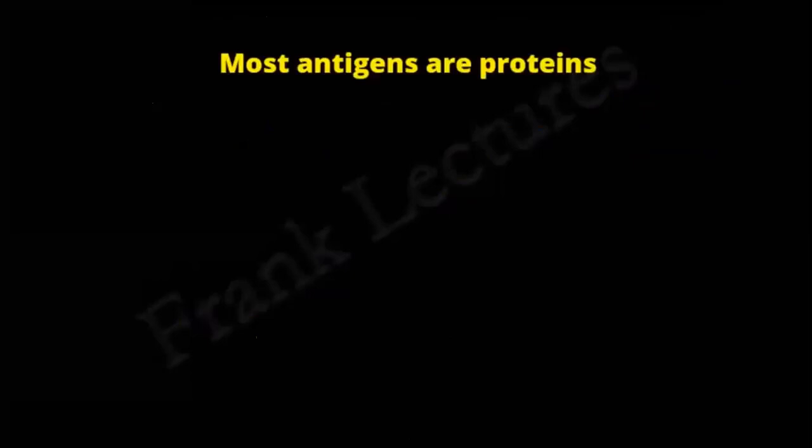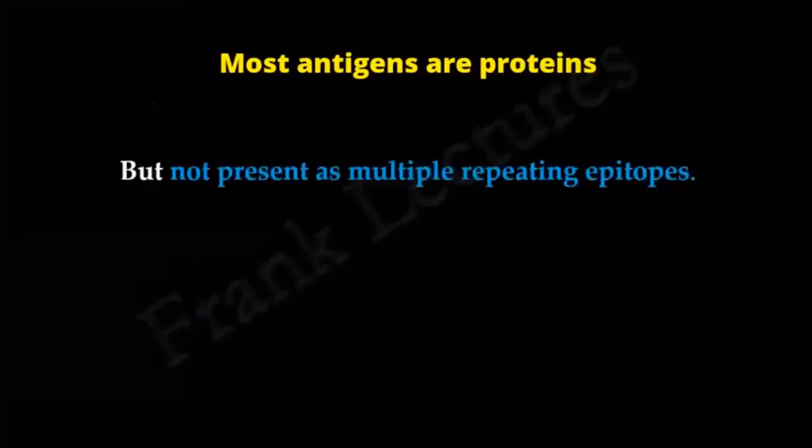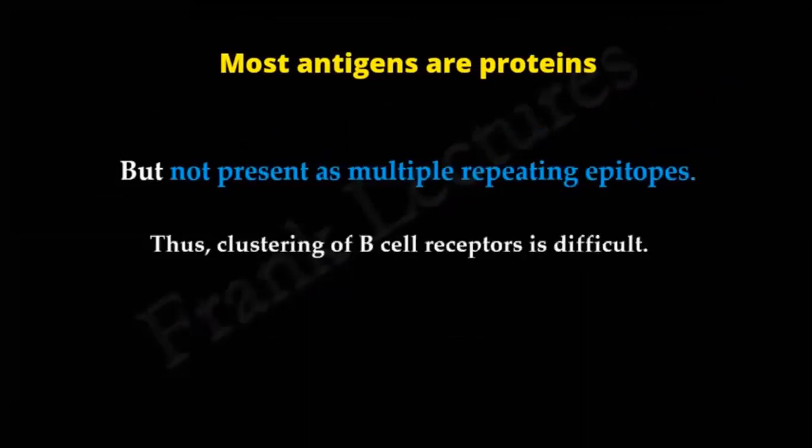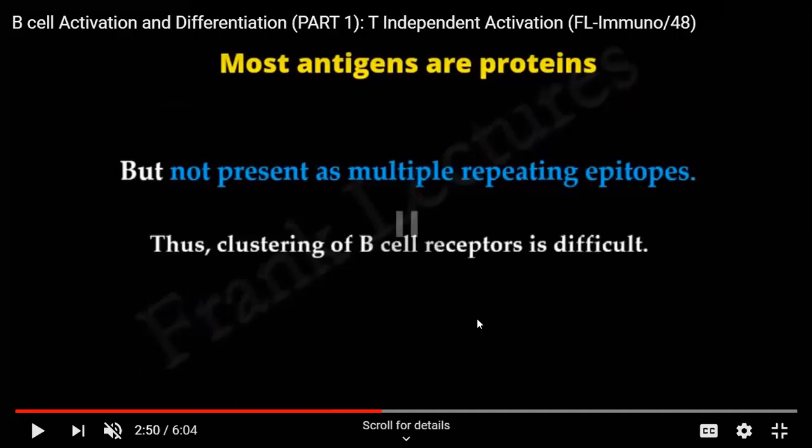Now, whenever an antigen enters, we have seen that most antigens are proteinaceous in nature. If they are proteinaceous, they are not multiple repeating epitopes. If they are nucleic acids, polysaccharides, or glycolipids, those are multiple repeating epitopes. But the ones which are proteinaceous are not.